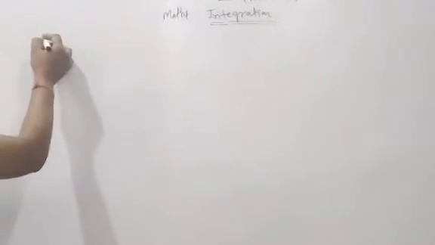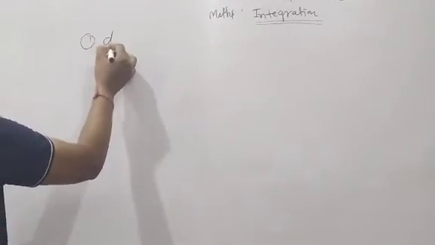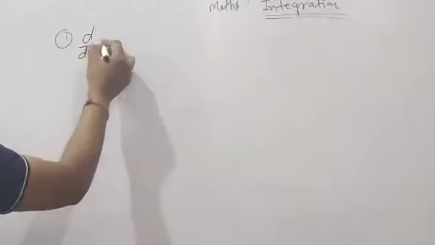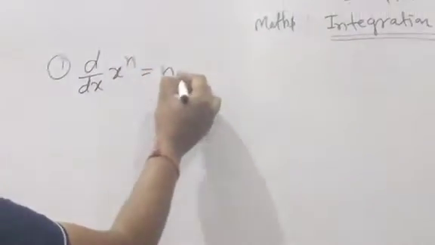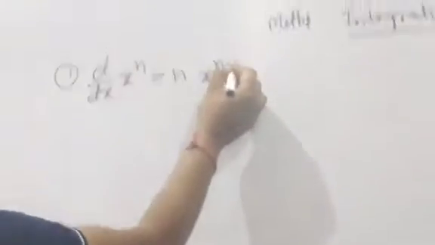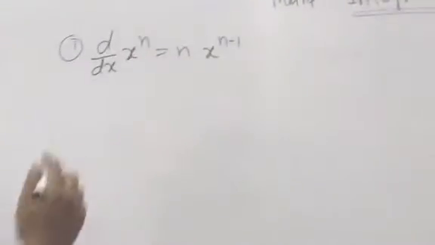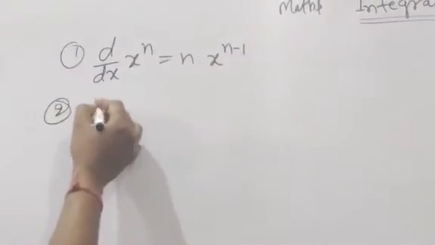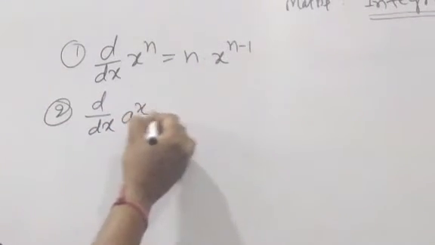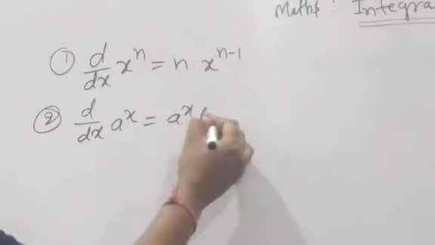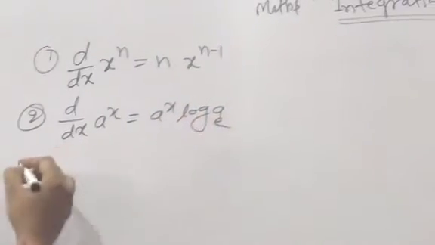Okay, write down. First of all, d by dx of x power n is equal to what? n into x power n minus 1. Understood? Second, d by dx of a power x is equal to what? a power x log a.